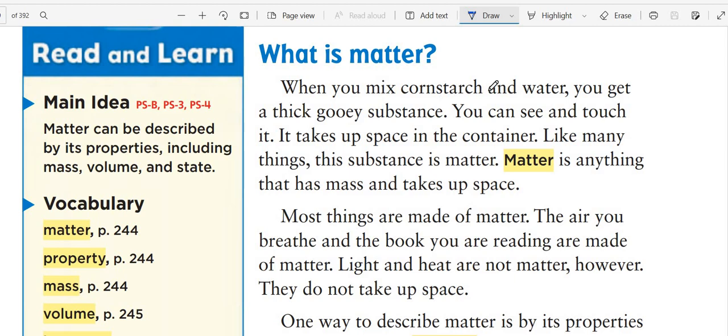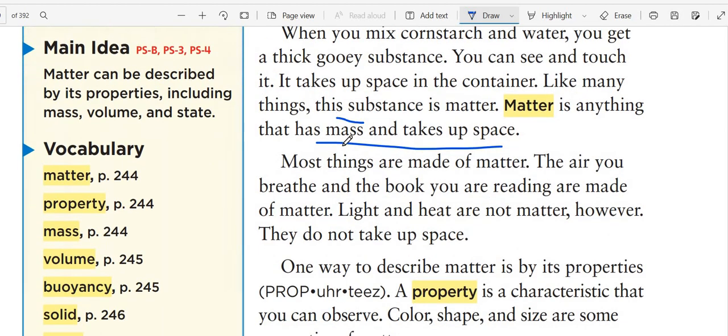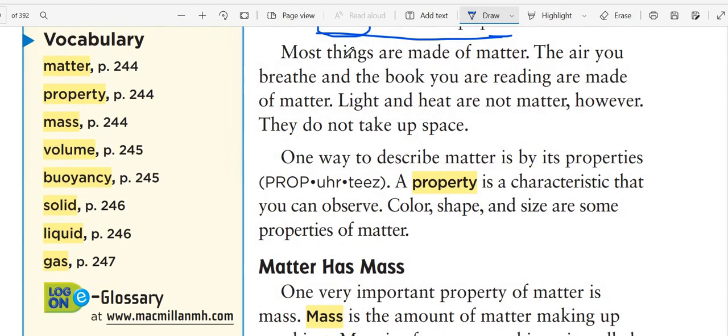When you mix cornstarch and water, you get a thick, gooey substance and you can see and touch it. It takes up space in the container like many things. This substance is matter. So matter is anything that has mass and takes up space. If I put it on the scale or a balance, it will give me a value. So it has a mass and takes up space, or has a volume.